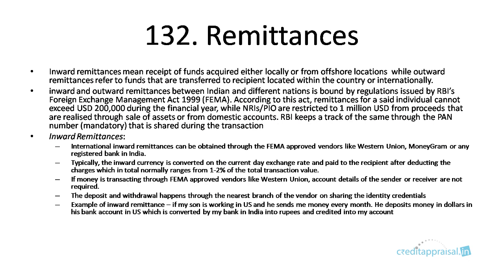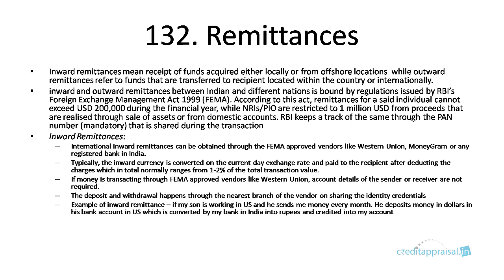So, inward remittances, we are speaking of forex. So, this is international inward remittances. You can get inward remittance, that is, you are in India, you can get funds from some other person from abroad. That will be an inward remittance that can be obtained through some FEMA approved vendors like Western Union. You must have heard about Western Union. That's quite a popular company. MoneyGram is there. These are the registered vendors through which you can get inward remittances.